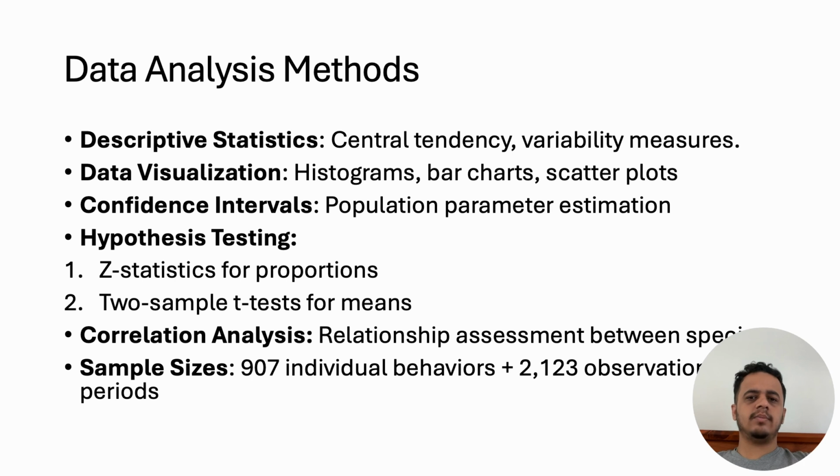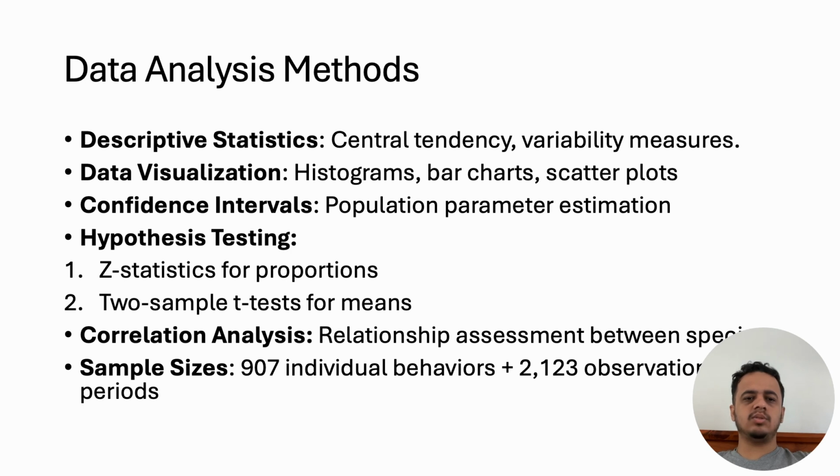We created comprehensive visualizations including histograms to show distributions, bar charts to compare categorical variables, and scatter plots to examine the relationship between variables. For inferential statistics, we calculated confidence intervals to estimate the population parameter with known uncertainty bounds. We conducted hypothesis testing using the Z statistic for the proportion data, specifically testing whether risk avoidance behavior occurs more than would be expected by random chance.